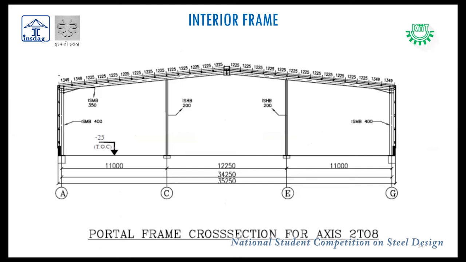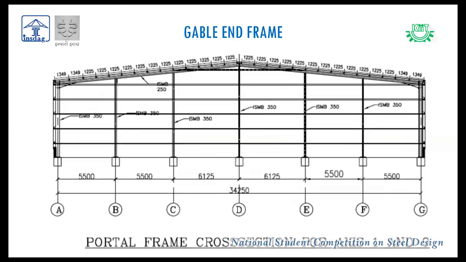This is the interior portal frame cross section. We have used ISMB 400 for the exterior columns and ISHB 200 for the interior frame columns, and ISMB 350 is used for the rafters. This is the gable end frame, cross section of gable end. We have used ISMB 350 for the columns and ISMB 250 for the rafters.